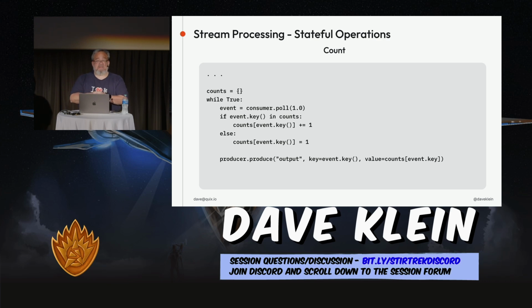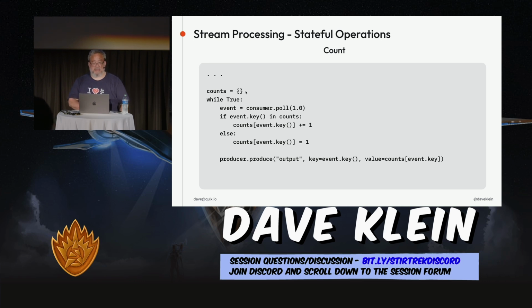So the goal of count is basically to count by a key the values coming in your stream, or the events coming in your stream. So how many events for this given key are coming in, and you're going to get a count of those. So we just go into our loop, we pull.